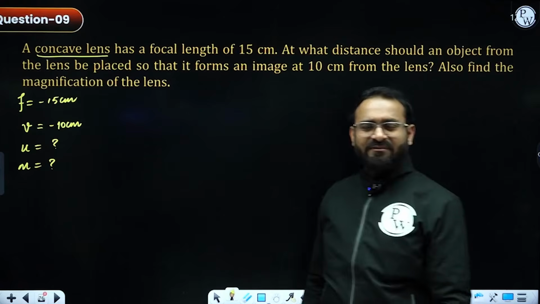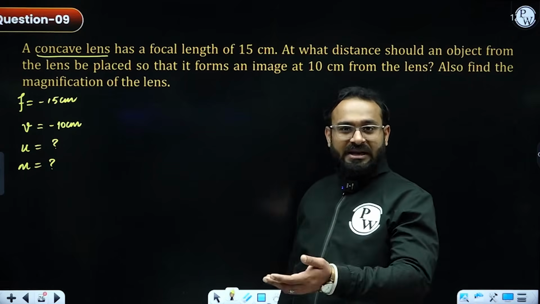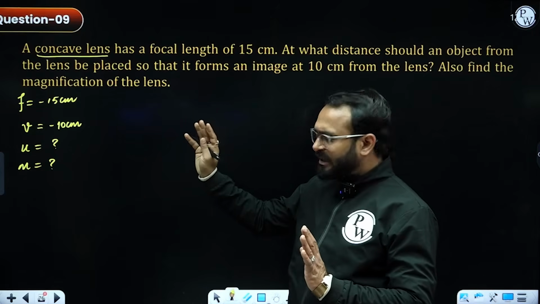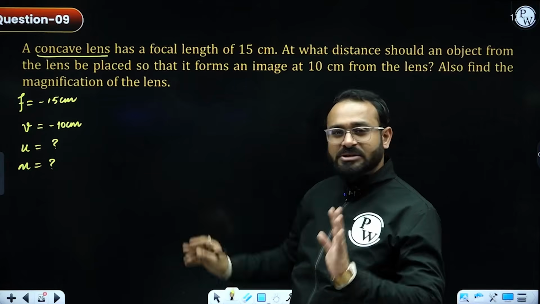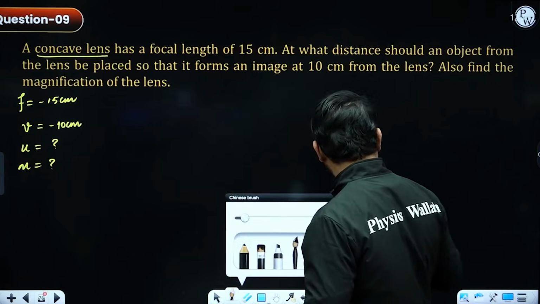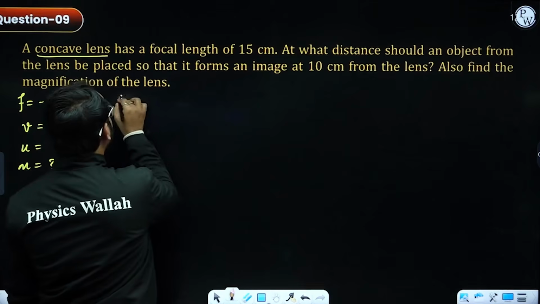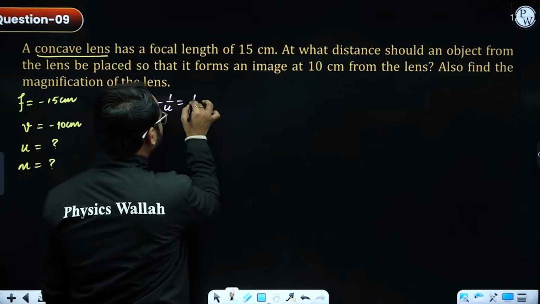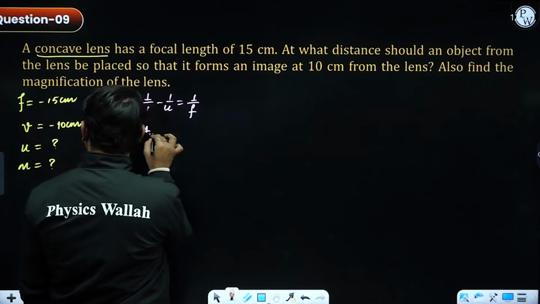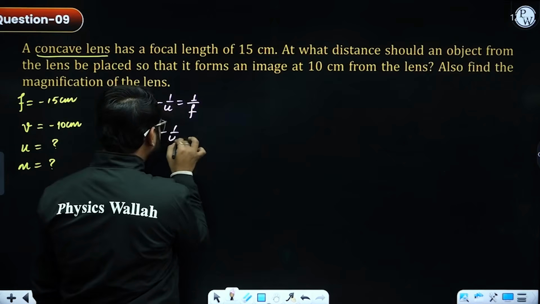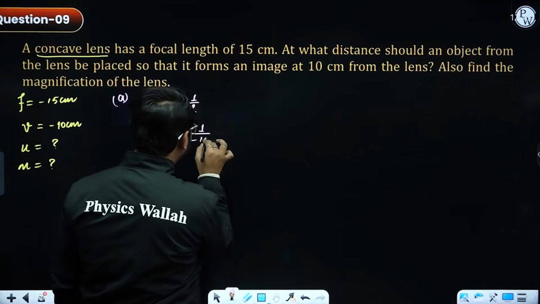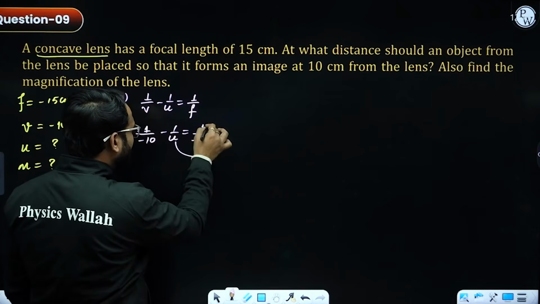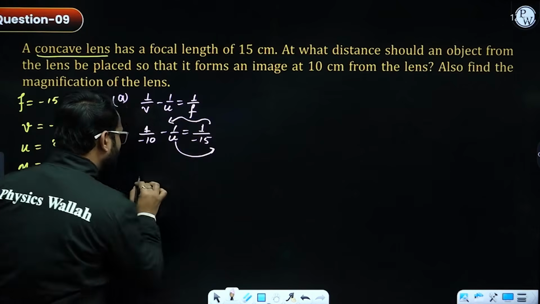The image in the concave lens generally occurs on the left side, so I have kept it with a negative sign. In the given data I have put all the correct values. I only need to solve this. So let's do it. Part A, 1 by v minus 1 by u is equal to 1 by f. The value of v is given as negative 10, minus 1 by u, and f is negative 15. So I'm going to take negative 1 by u on one side and negative 1 by 15 on the other side.